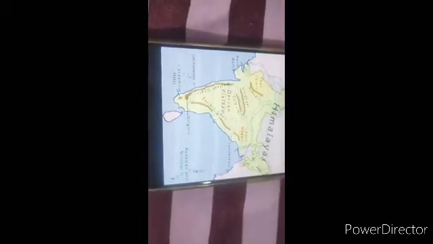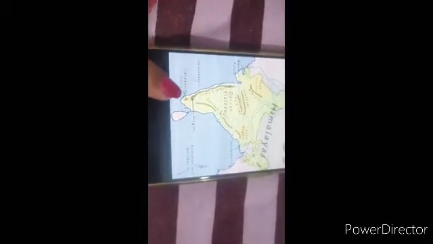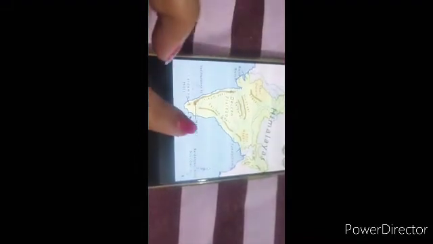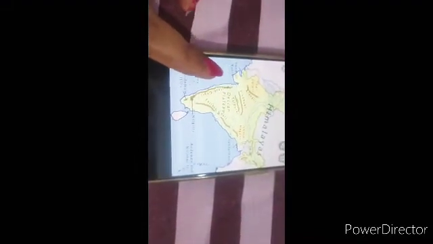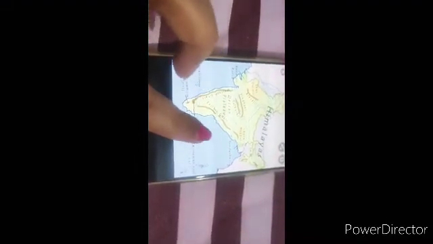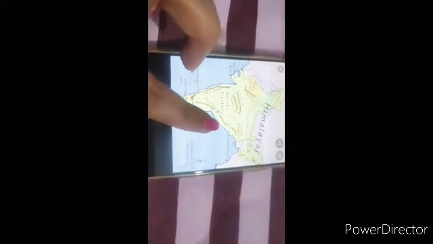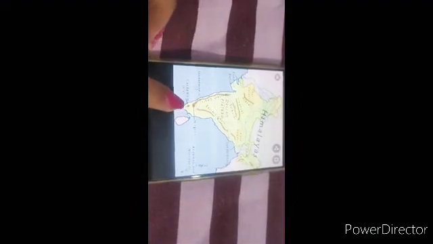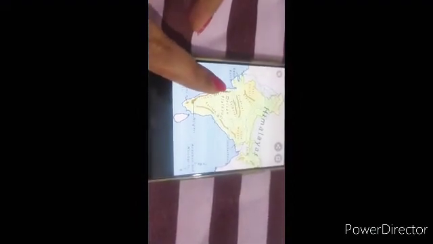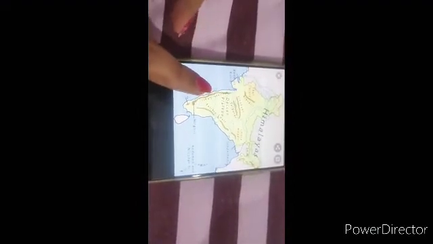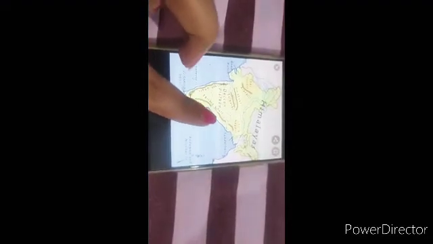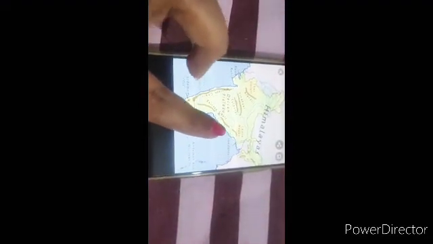As you can see here, these are all the sea, which is colored blue. This is your sea, and the areas which are located near the sea are your coastal plains.